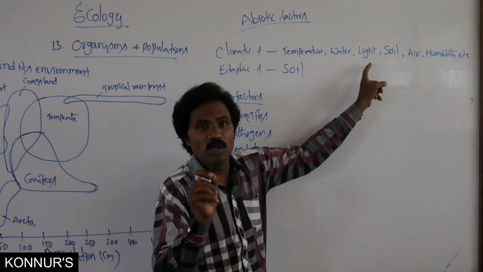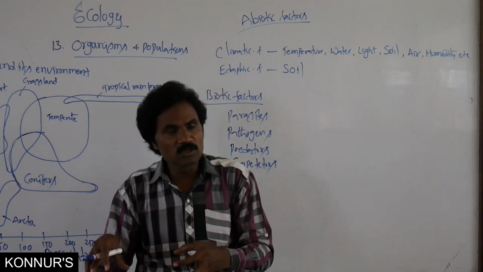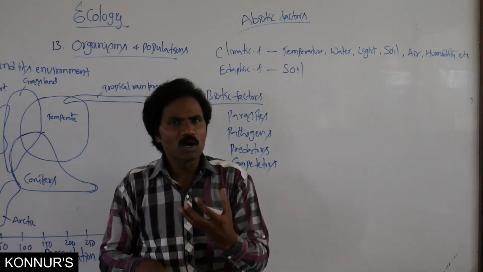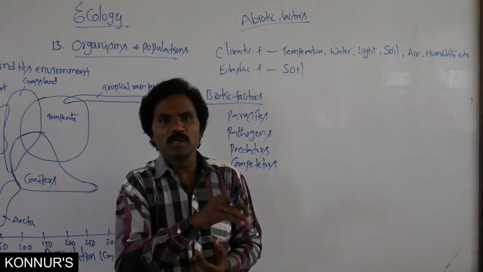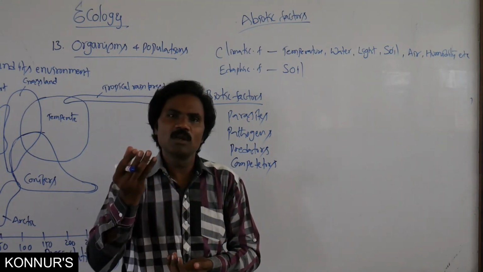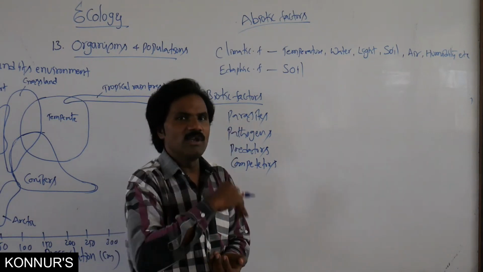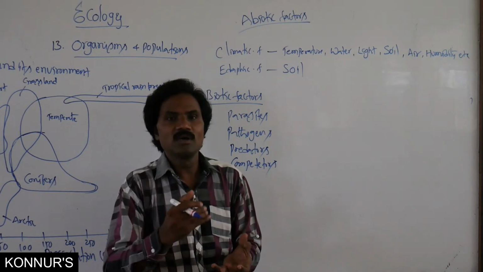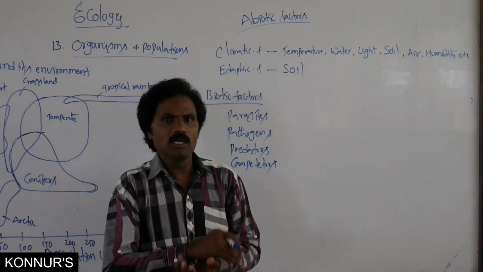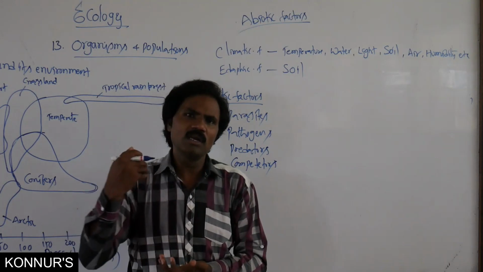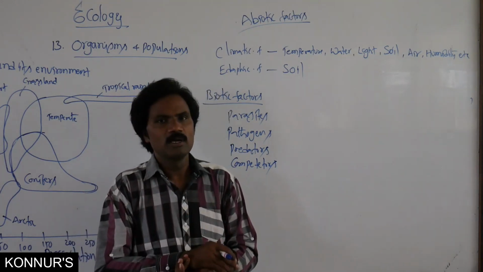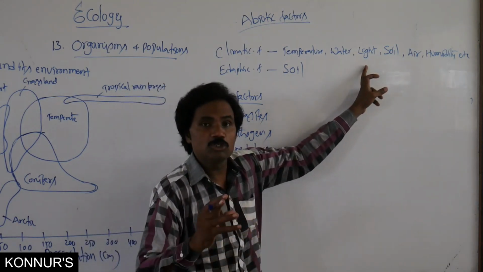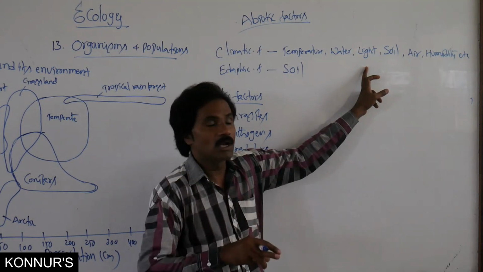Based on the availability of light, some organisms do different metabolic activities. Some are auroral, which actively participate during morning time. Some are vesperal, which actively participate during evening time. Some are active at both dusk as well as dawn. That is crepuscular. Like that, some are diurnal, completely active during daytime. During night time there are nocturnal ones. So like that, light acts as a very crucial role for different types of organisms.